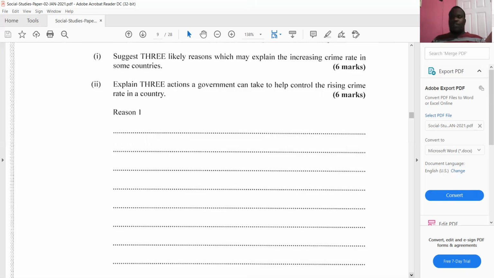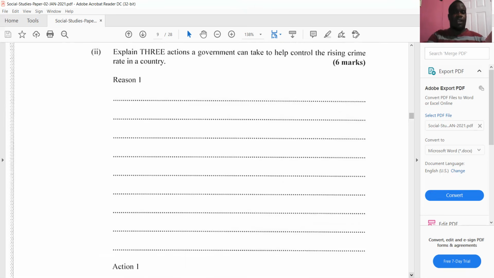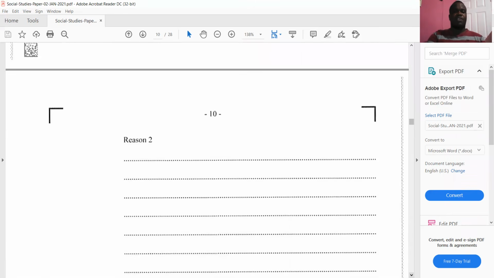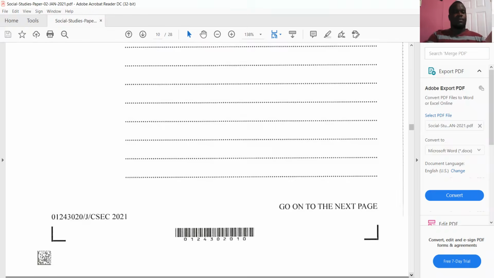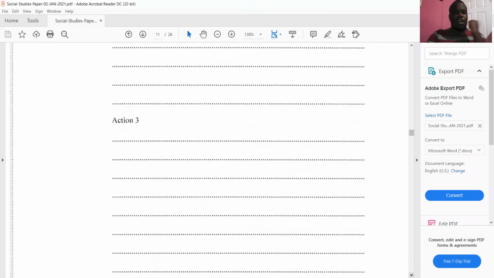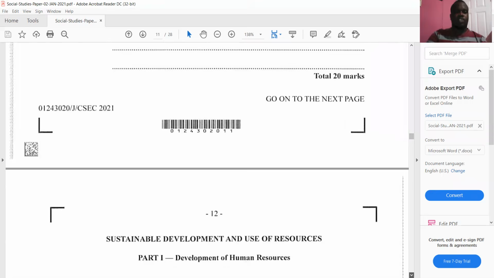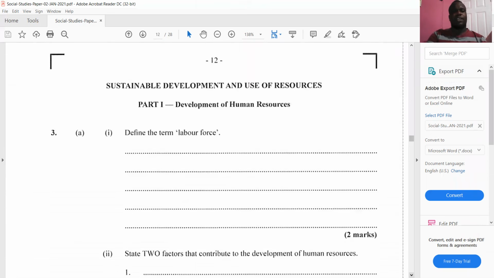Good. Another thing that the government could do is enforce the laws that are on the books. Enforce the laws, because if people realize that there is a great possibility that they will be caught, charged, found guilty, and given long sentences for crimes committed, then a lot of persons will want to stay away from a life of crime, because nobody really wants to go to prison or get their freedom taken away. Persons won't want to do that. Then crime will be greatly reduced. All right. So you give your reason in each section, and you also give your actions. So write on the lines that have been provided to you.